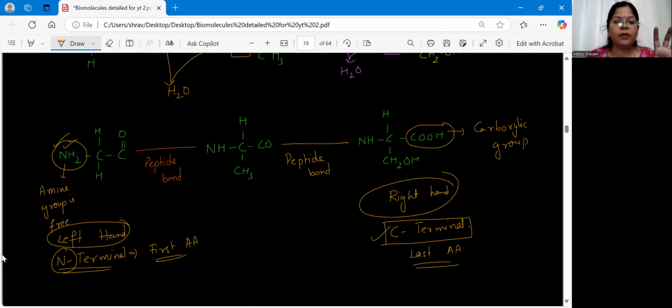Clear? I hope this is clear for you, like why we call it N-terminal. So please remember N we have taken from the amine group, and here C for the last amino acid we have taken from the carboxylic group. So this is about the terminal ends. The first amino acid is called N-terminal and the last amino acid we call the C-terminal in any peptide, polypeptide. That means any protein. Clear? So this is all about the formation of your peptide bond and the terminals of a protein.